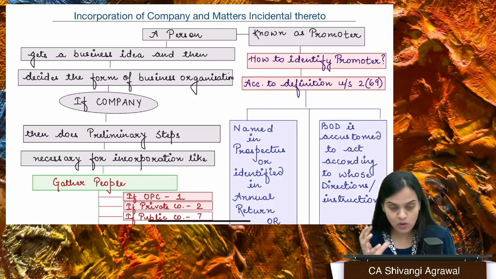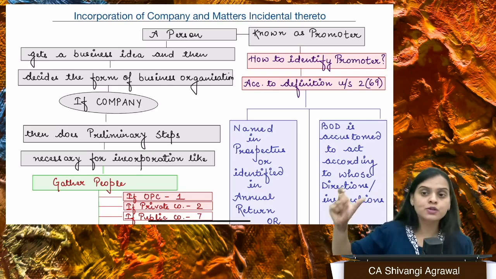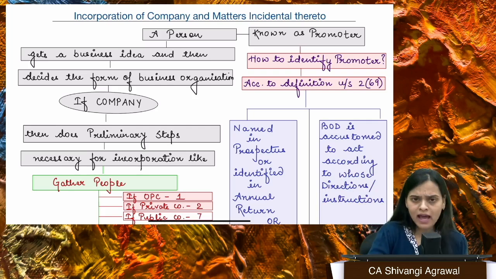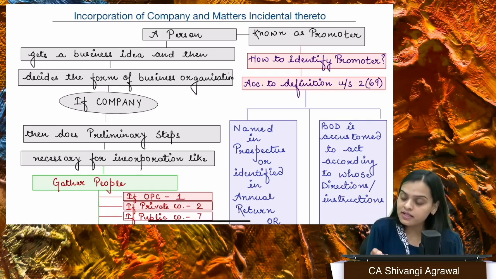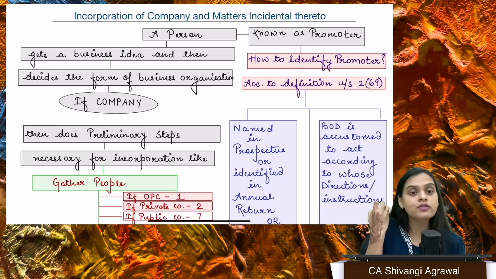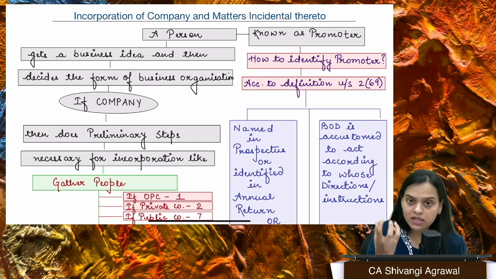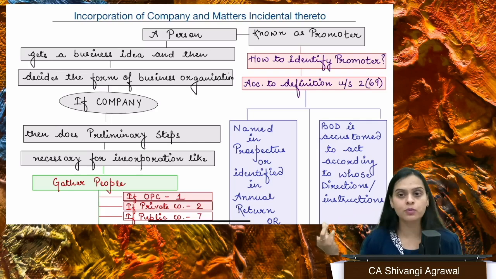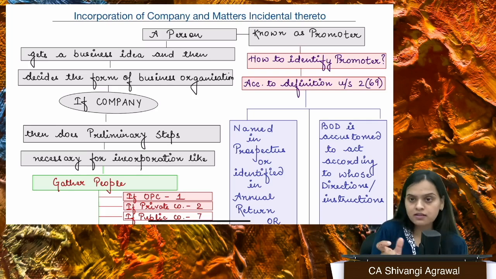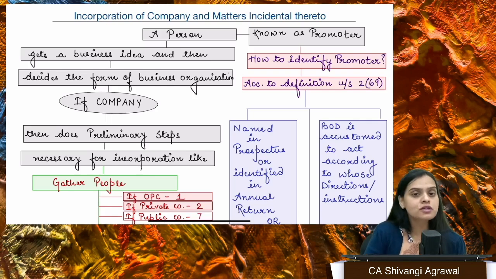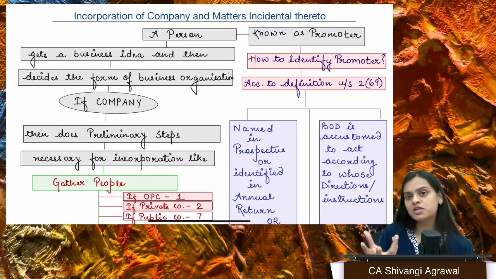And once you have complied with all the requirements, ROC, Registrar of Companies, of which we have a basic idea, and now is not the time, revision is not the time to give you all those details, right? So what ROC will do, ROC is an authority which is actually meant for keeping all the records relating to the company, right? To facilitate the whole process of incorporation. So they get all those documents, they allot you a certificate of incorporation, they give you a corporate identity number, which is also known as CIN. The short form is CIN, right? And we need to preserve all the documents till the dissolution of the company, right? So that is what the formation is all about, right?